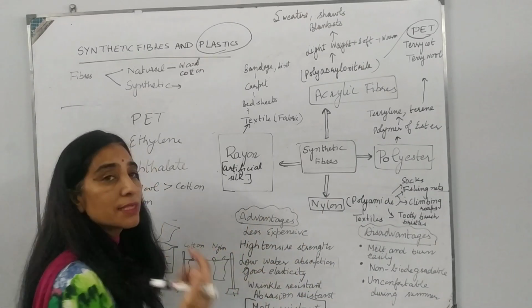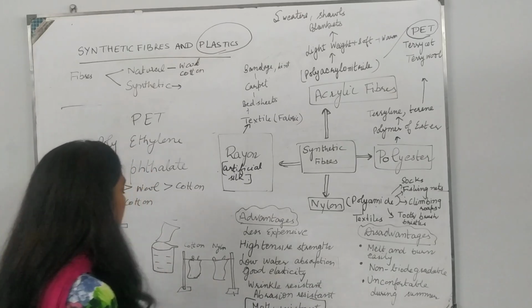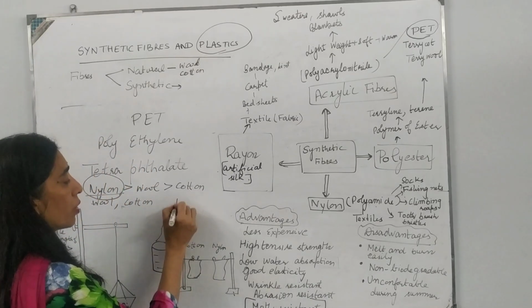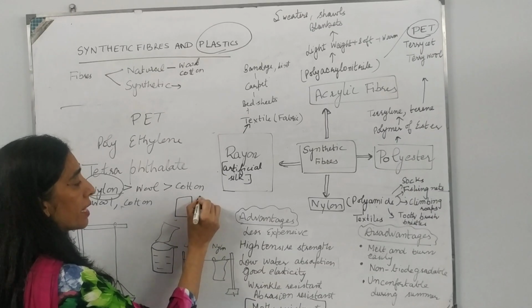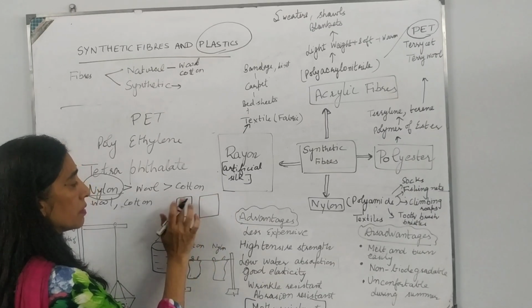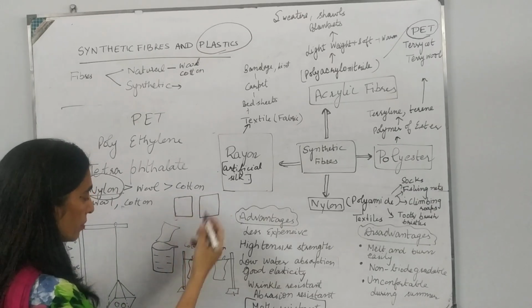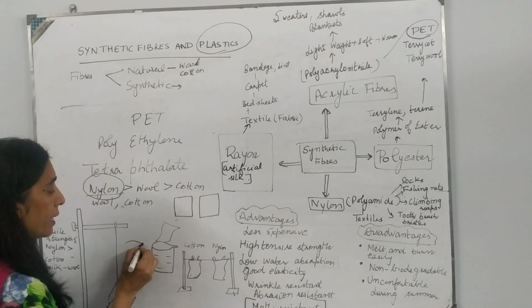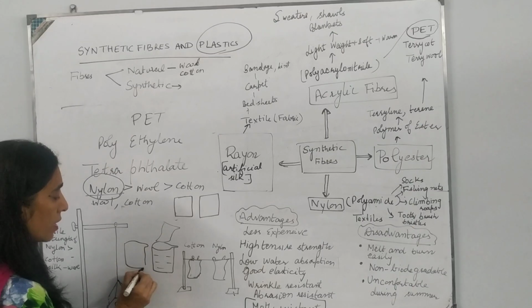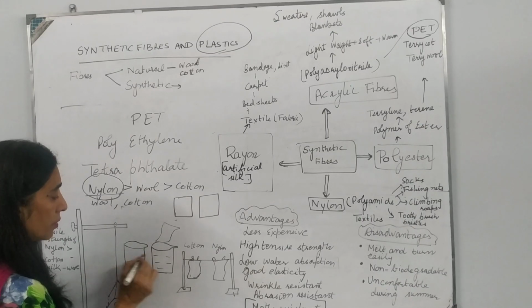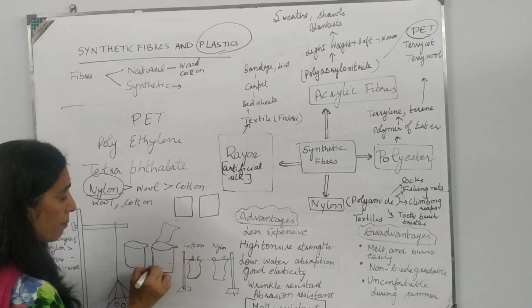Then synthetic fibers have low water absorption. Again, to prove this, there is an activity in your book. We take two pieces of cloth of the same length and breadth, and two beakers of 100 ml capacity.